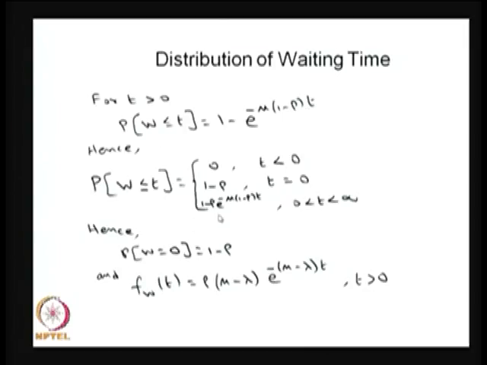Therefore, you can substitute here. Oh, here I made a mistake. So here it is multiplied by rho.